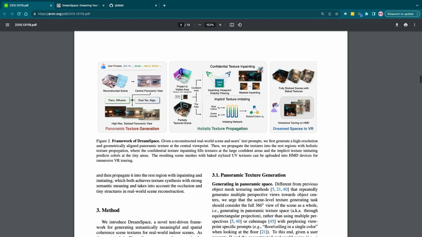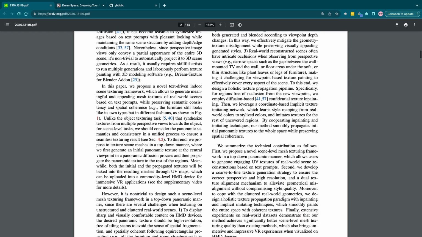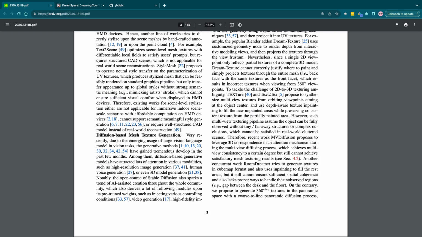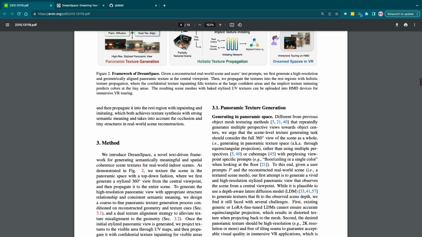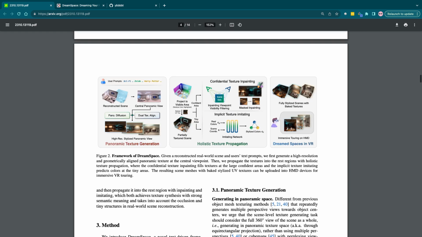I'm going to skip the introduction or related works for the sake of simplicity. But it is a really important section, and I do not recommend skipping it by any means. Let's look at that figure.